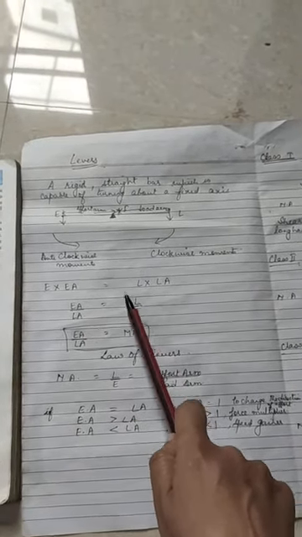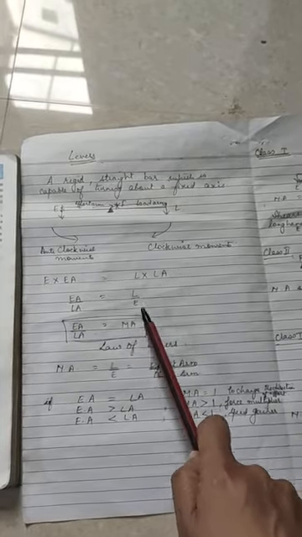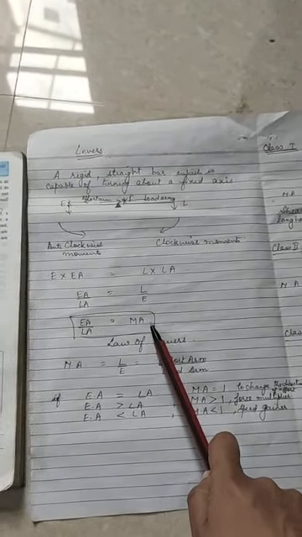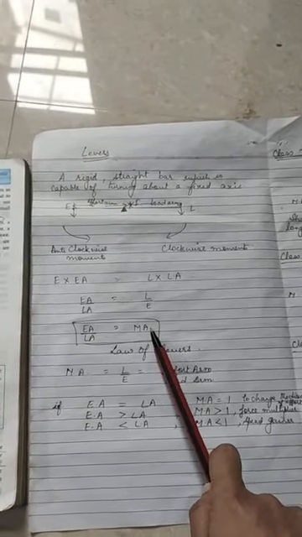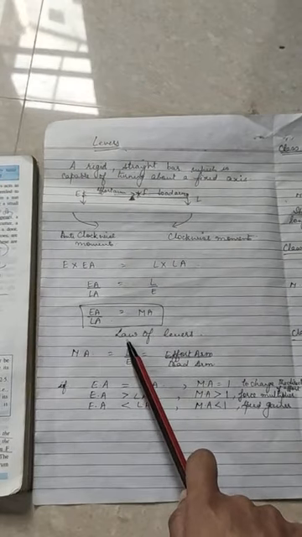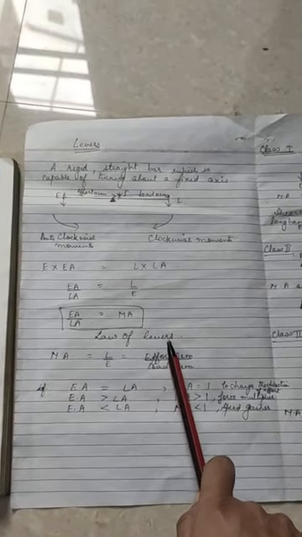So that means load upon effort, which we already know is known as mechanical advantage. So here, a new formula is coming. Mechanical advantage is also equal to effort arm upon load arm. And that is also known as the law of levers.